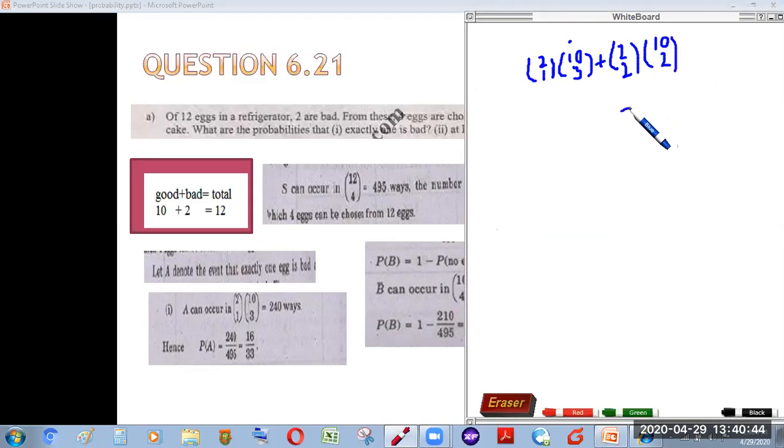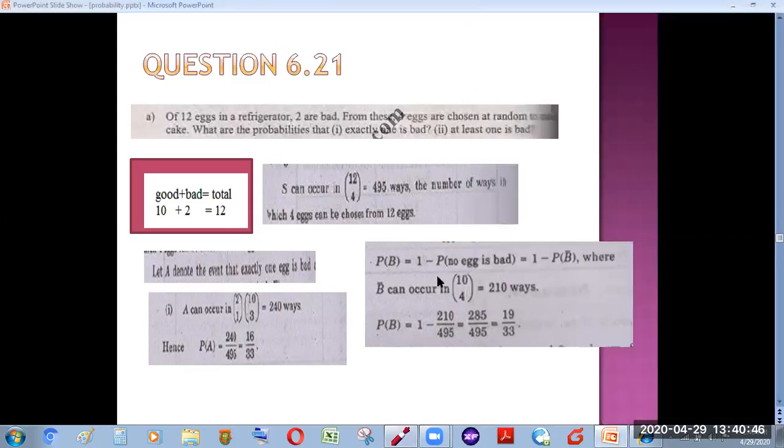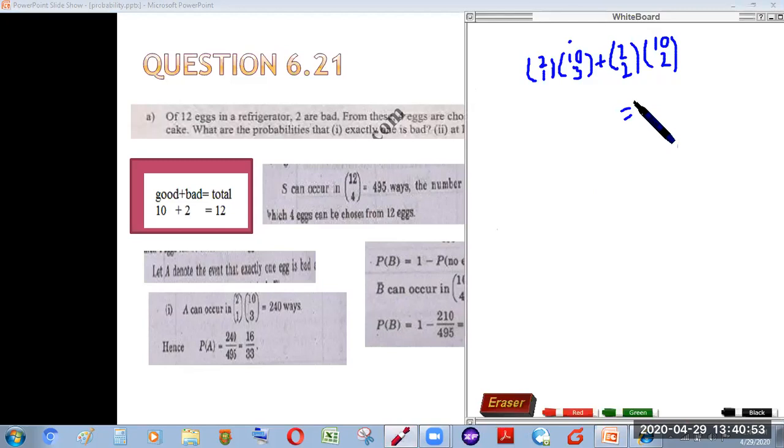So this will also give you the same answer, which will be 285. So when you solve it, you may get the value as 285.